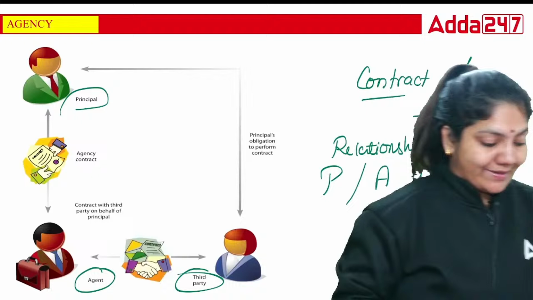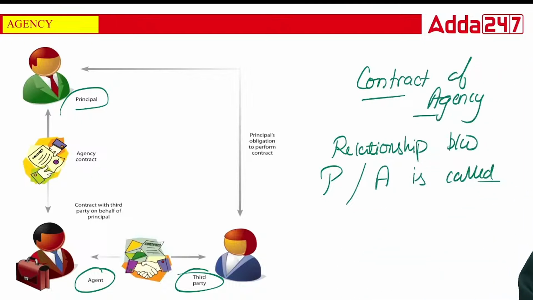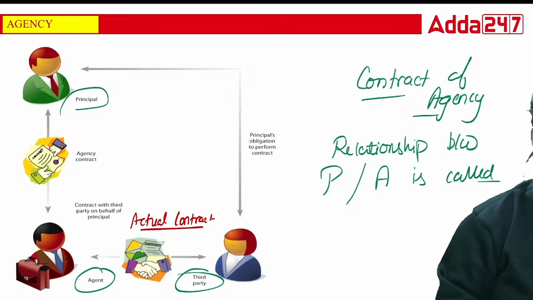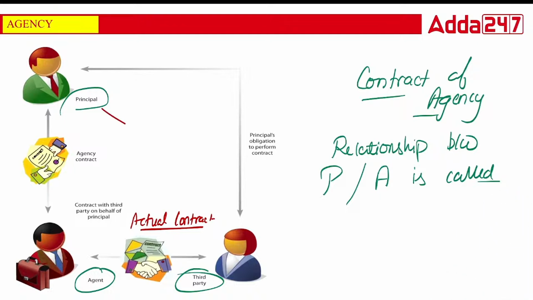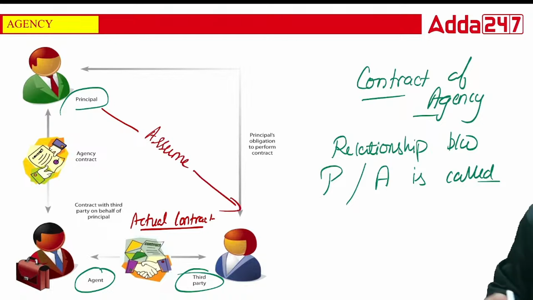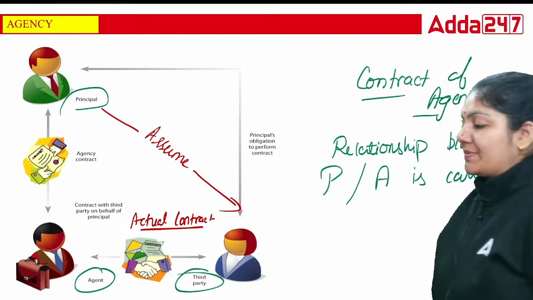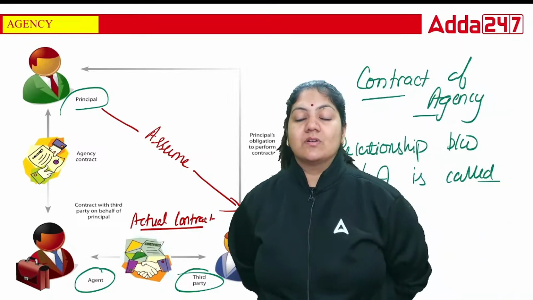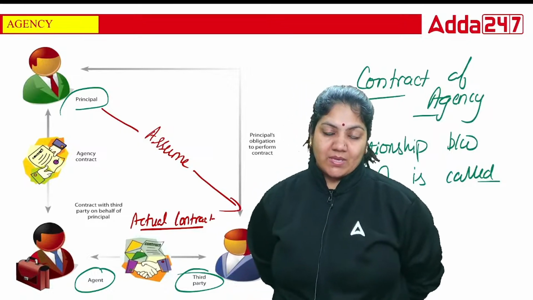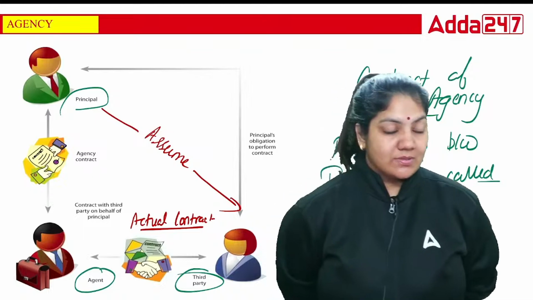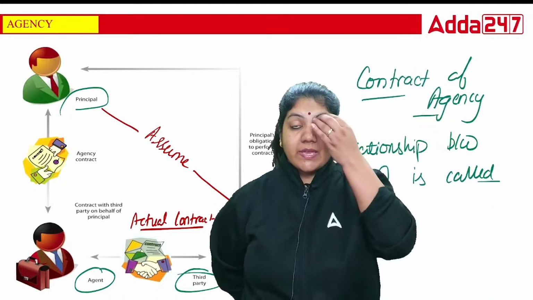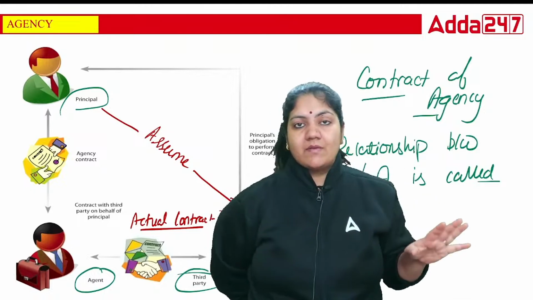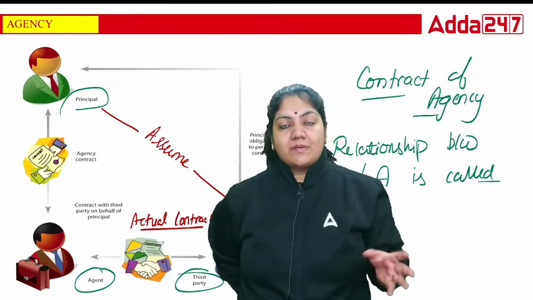The actual contract is done between this agent and the third party, but the third party will assume that the principal has done the act. So this is called the contract of agency. Okay, so this contract of agency concept also applies to partners working in a partnership firm. If one partner has done the work, it will be assumed that the other partner has done this work.